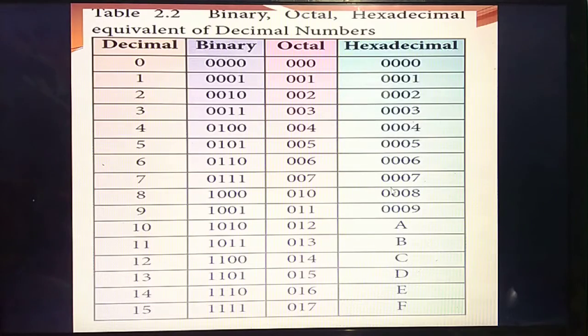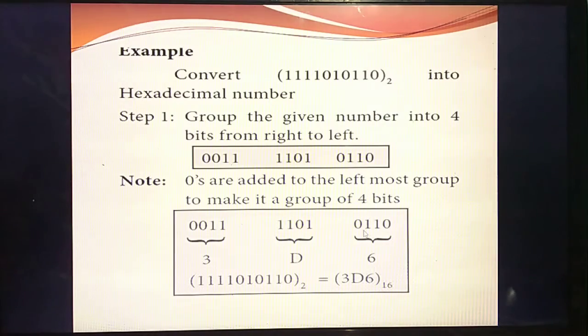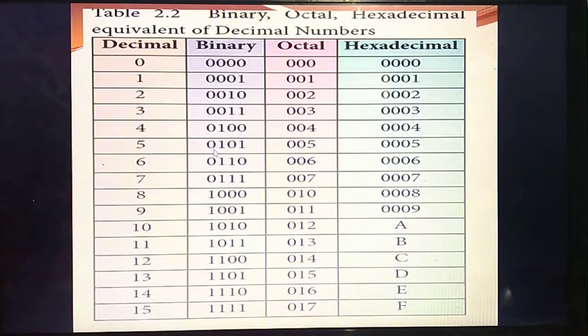So listen carefully. See this question: 0 1 1 0. See the table, 0 1 1 0. What's the value? See, 0 1 1 0, the value is 6. Understand? So the answer is 6.